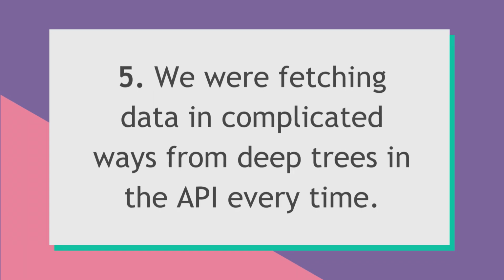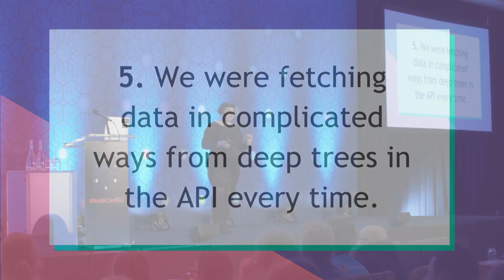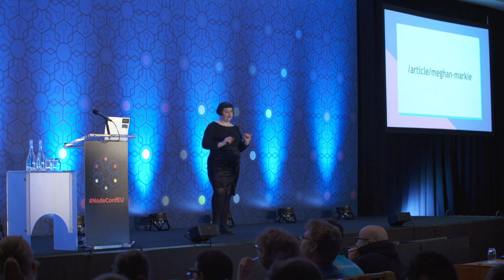The final issue that we experienced was that we were fetching data in really complicated ways from deep trees in the API every time we needed to use it, which just stresses me out as a sentence. There's a lot of words. So that was stressful. So imagine we need to render an article about Meghan Markle, which we have to do a lot on the Vogue websites.